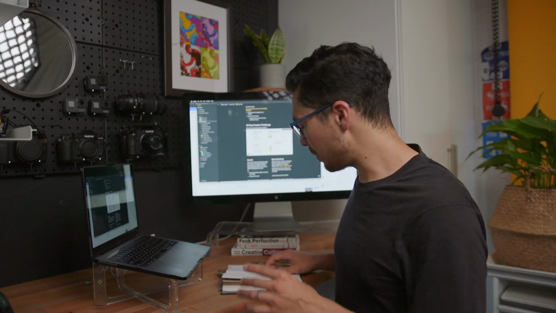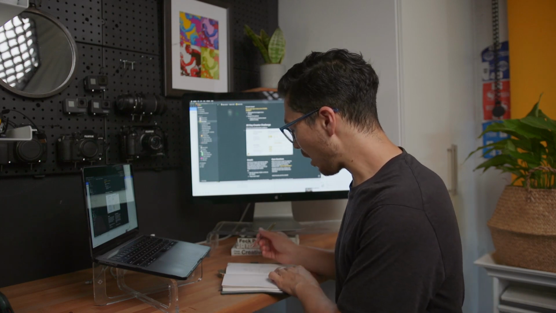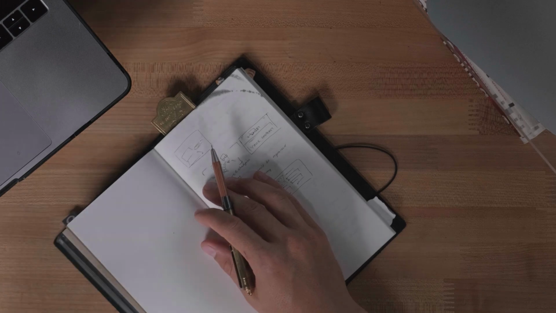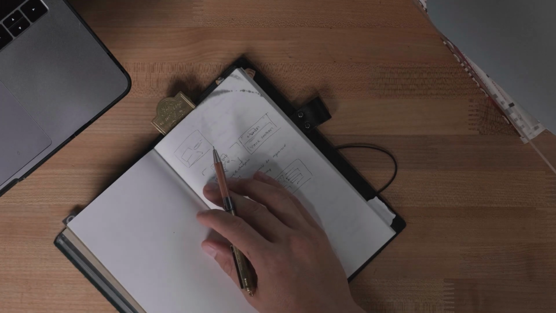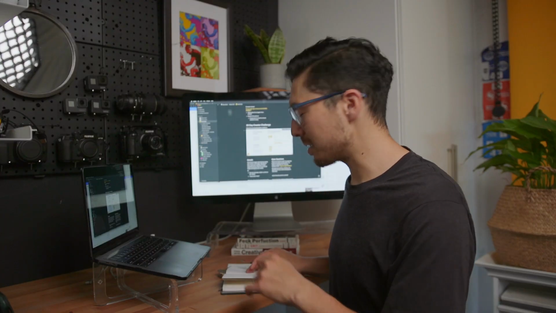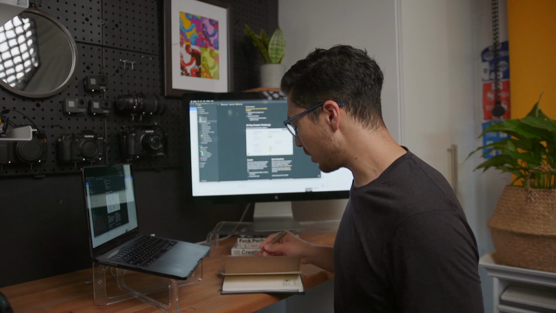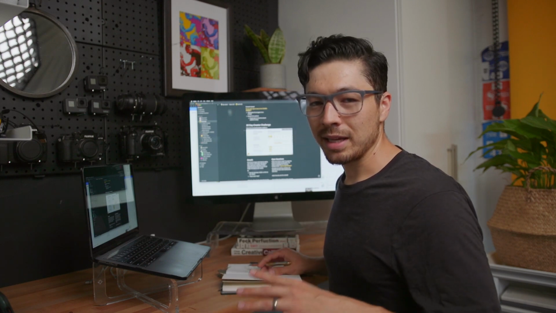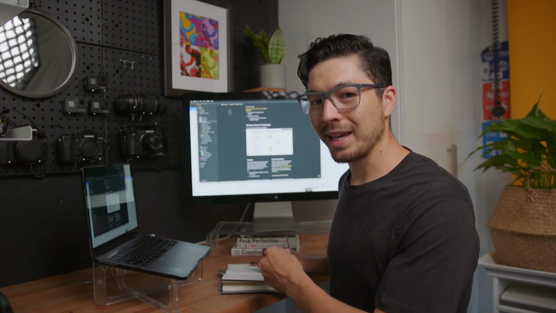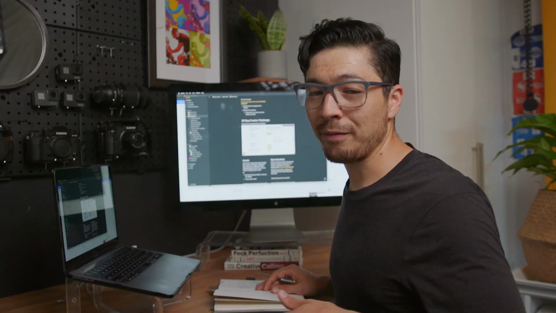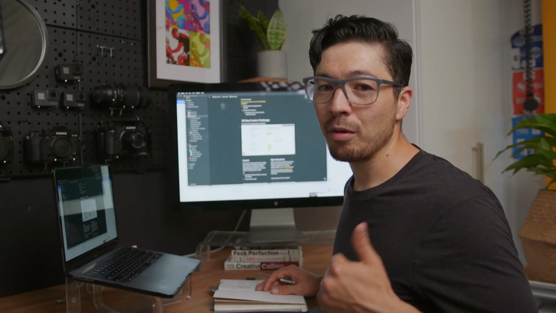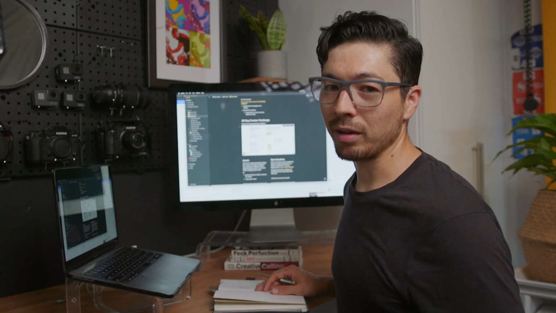Of course, nothing really beats paper for me when it comes to planning out thumbnails or other graphics. Sometimes the computer can just be so slow trying to select all the right tools and draw things out, and just sketching out really, really rough sketches on paper is a faster way to iterate and a faster way to get to your good ideas. Or put another way, a faster way to get rid of all your bad ideas before you invest all that time creating them on the computer.